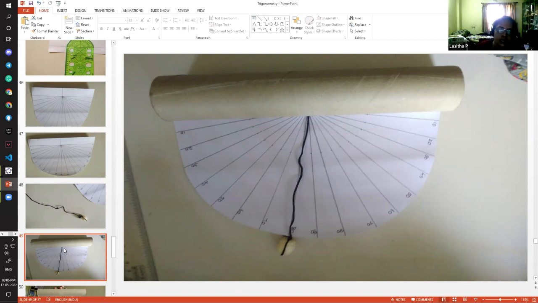It's just a miniature of the clinometer which we are doing. This same principle is used in the theodolite and big machines in order to do surveying, especially. These are the techniques used in those big machines.